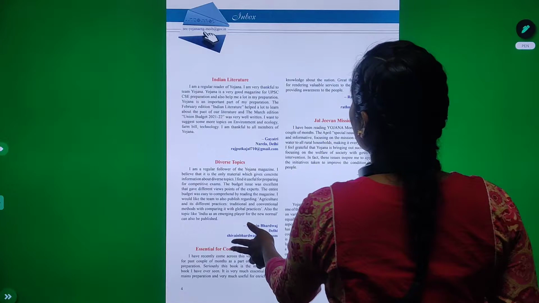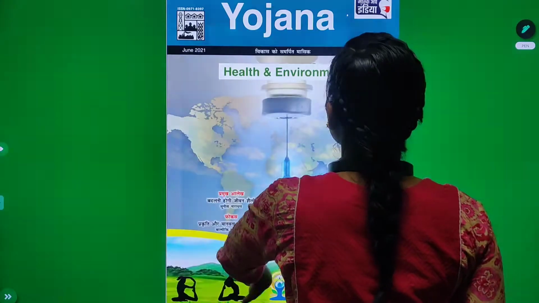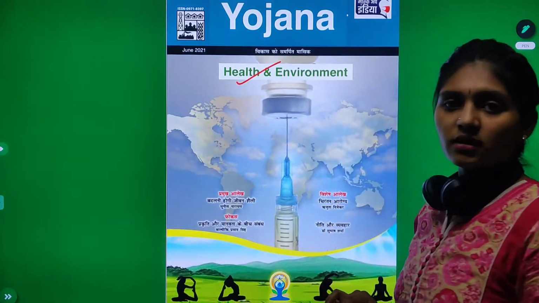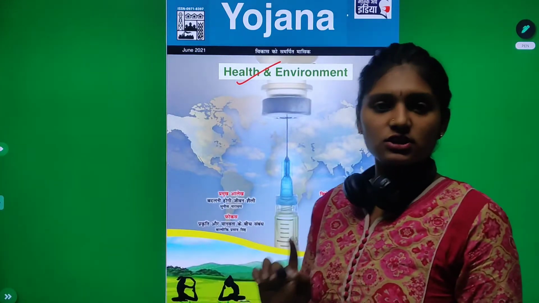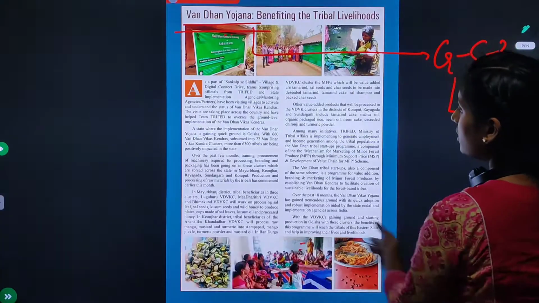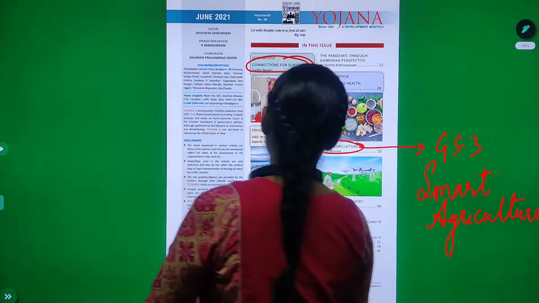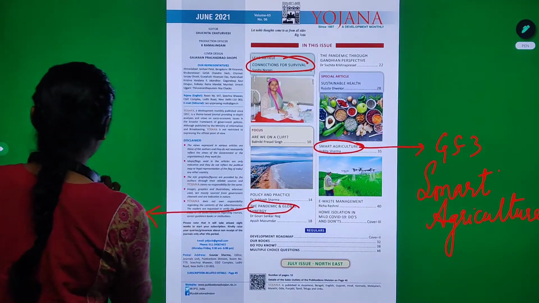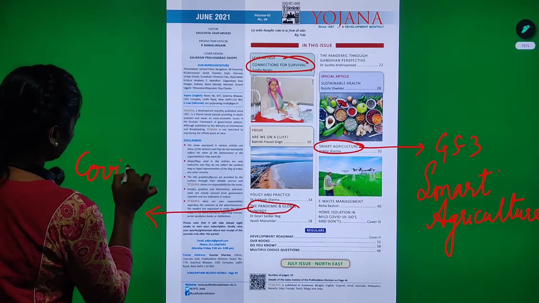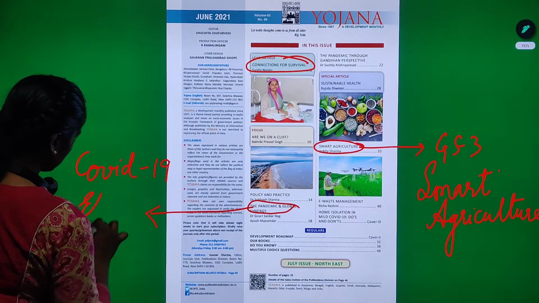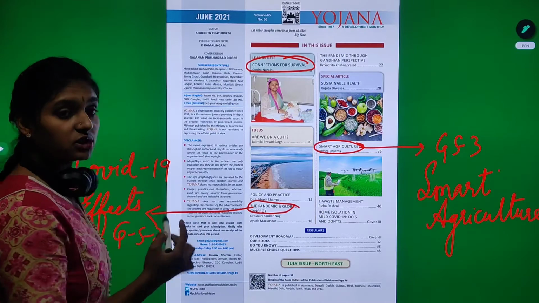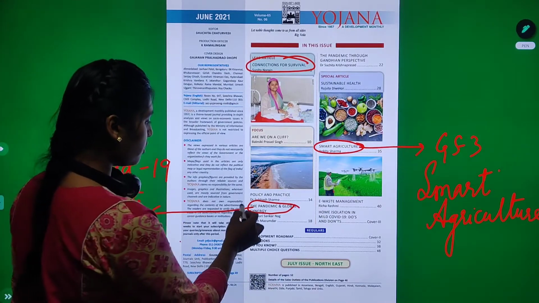When you take up the cover page of this, they are telling about health and environment. Health and environment comes in your GS2 paper and it is very important to write your mains answers. When you go to the index, you will see the pandemic and the global synergy. This is very important for us. COVID-19 affects, same GS2 paper, many questions in the 2020 mains examination. This is important for us.